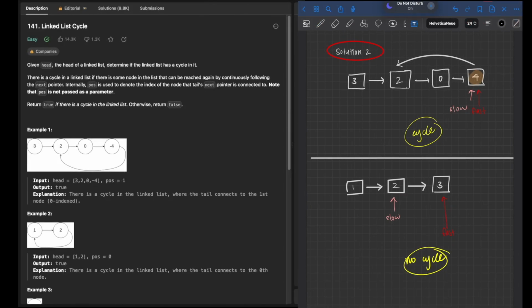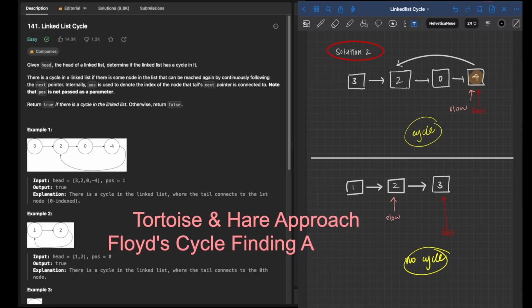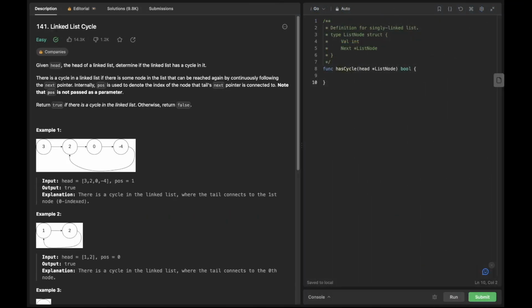This approach is also called the Tortoise-Hare Algorithm, or Floyd's cycle finding algorithm. It allows us to determine if there is a cycle with O(1) space complexity, because we're not using any other data structure to store the elements of the linked list. Now, let's code out the solution.